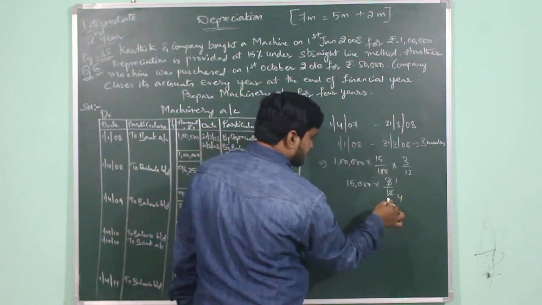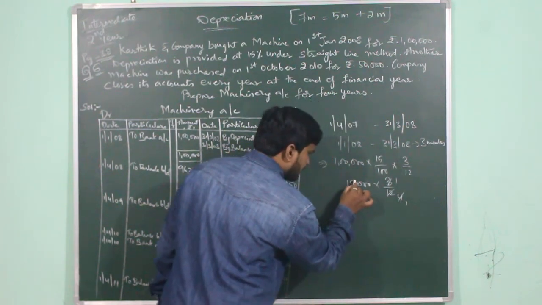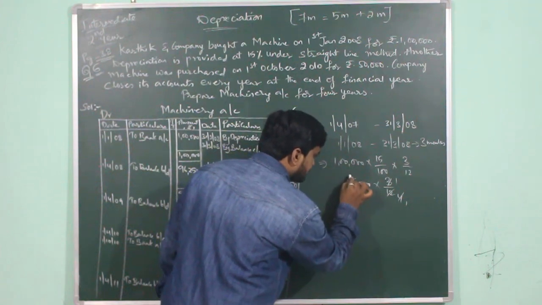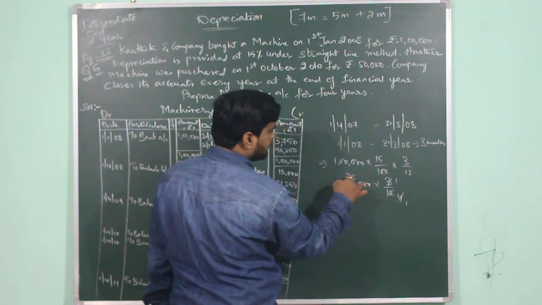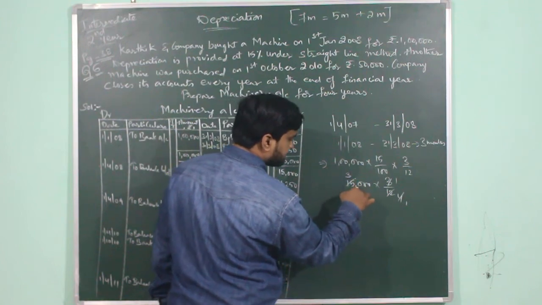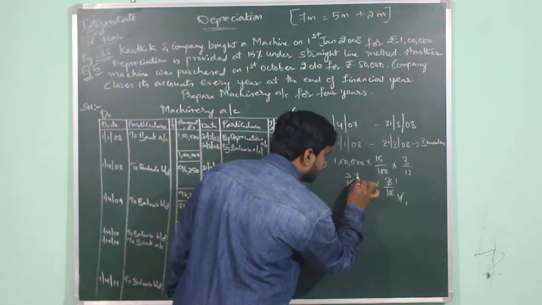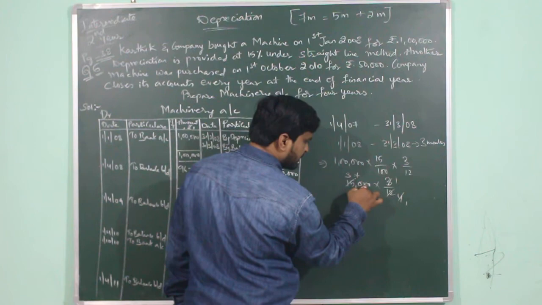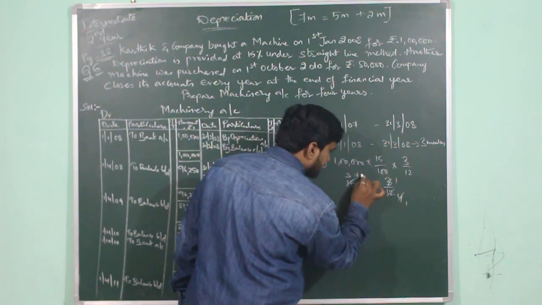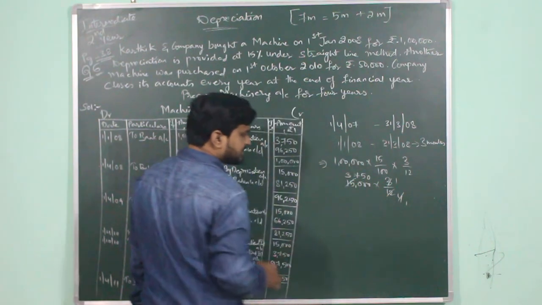So now coming to the calculation, 4 ones are 4, 4 threes are 12. Then you will be left out with 3. 3 and 0 it becomes 30. 4 7s are 28. Then you will be left out with 2. 2 and 0 it becomes 20. 4 5s are 20. Then the amount will be 3750.